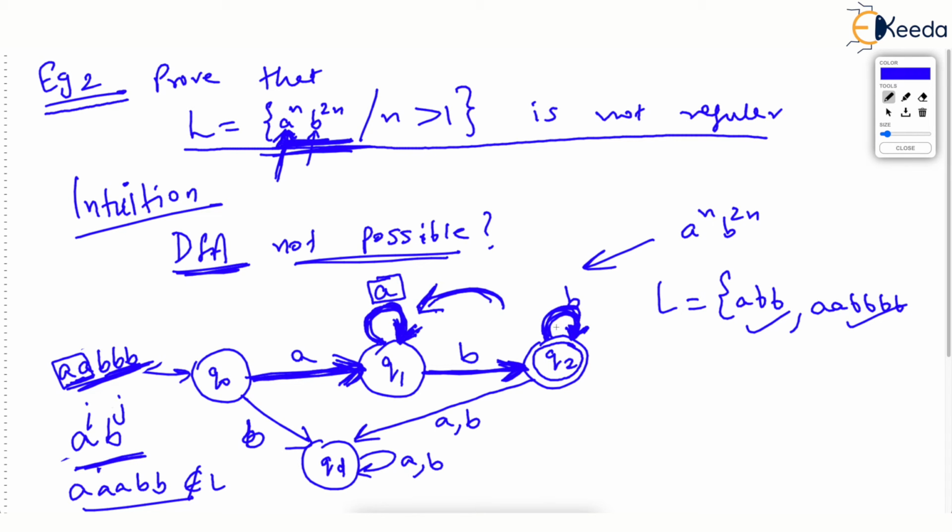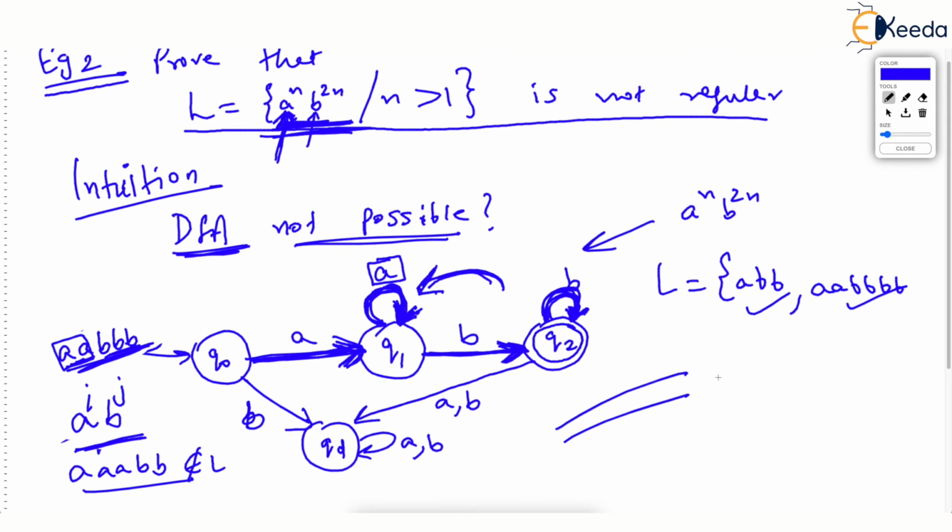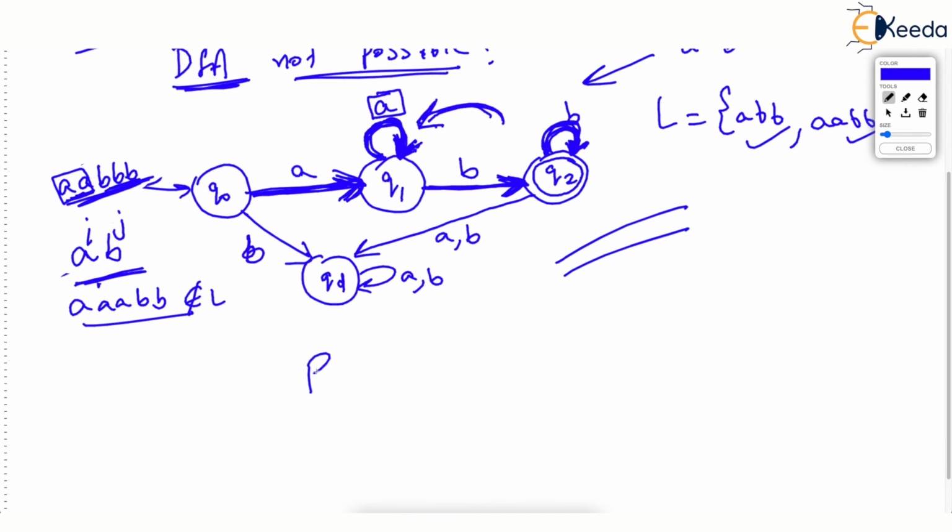But there is nothing called a counter or memory which can memorize how many A's there were, so that we can remember how many B's we should have. This is a big problem with DFA. So we need a more powerful machine called PDA, pushdown automata, which is going to be our next chapter. Not so soon, but pushdown automata.